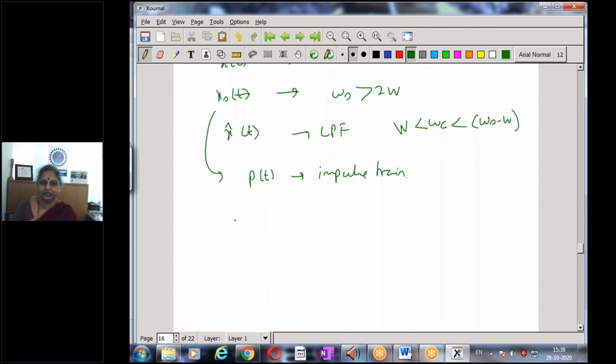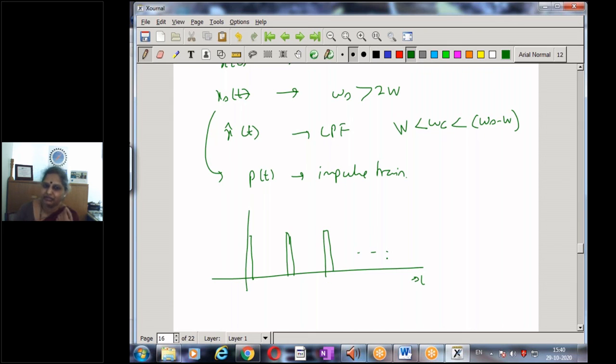That is, what happens when, instead of an impulse train, I use a pulse train. I can have short fixed pulses, which I can definitely generate in my lab, and my practical sampling will always have a pulse of finite duration. We shall see what happens when I perform sampling using this. Can I still recover my signal back?